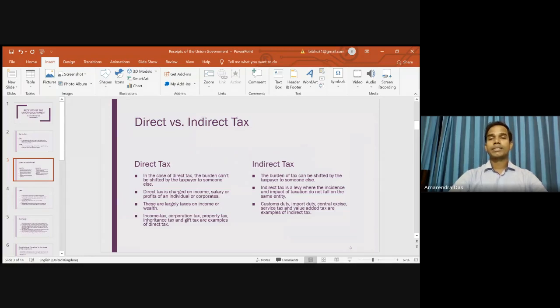In case of indirect tax, the examples are the custom duty, import duty, central excise, service tax, value-added tax, and so on. For example, we can take custom duty. Suppose you are importing a car from, say, Germany. Basically, the person who is buying the car is not importing the car. The dealer imports the car from Germany. Now, the government of India imposes the tax on the dealer. So the dealer pays the tax to the government, but ultimately the dealer collects that entire amount of tax from the person who buys that car.